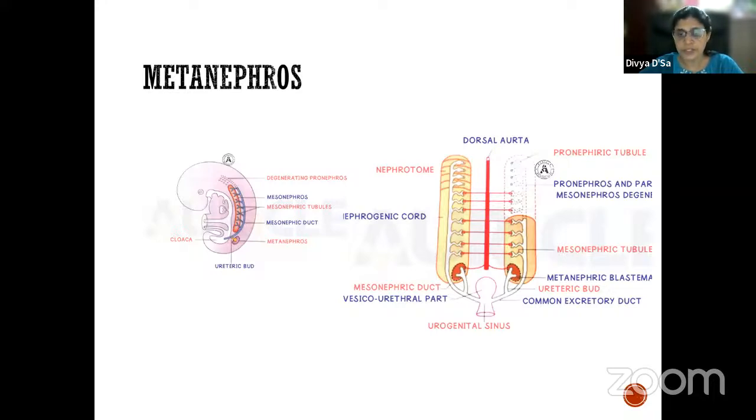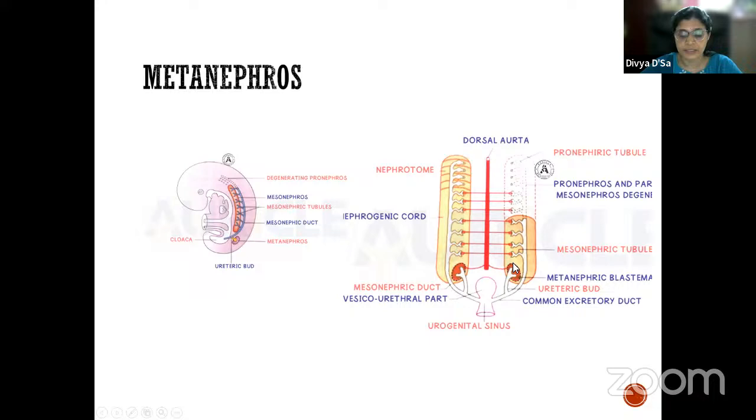Now in the human kidney, we have two parts. What are the two parts? One is the collecting system, another one is the excretory part. The excretory part is mainly derived from the metanephric blastema, which are basically cells of the metanephros.